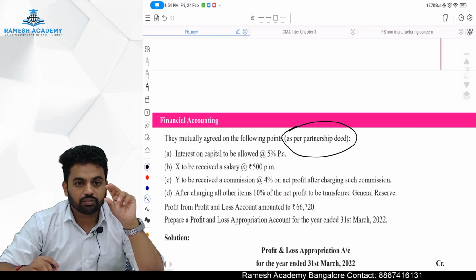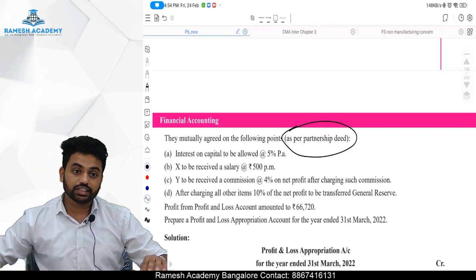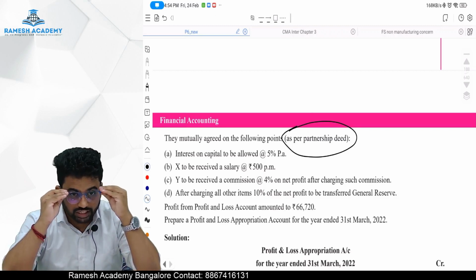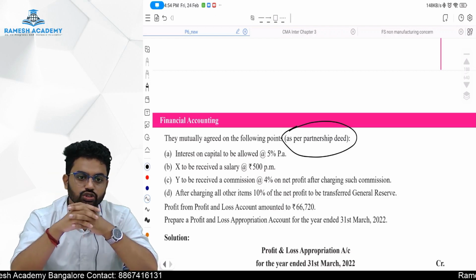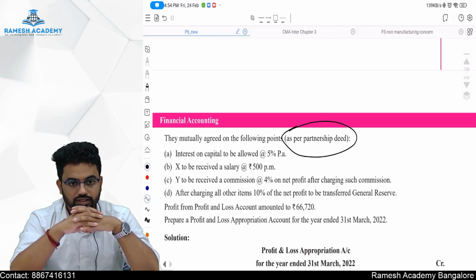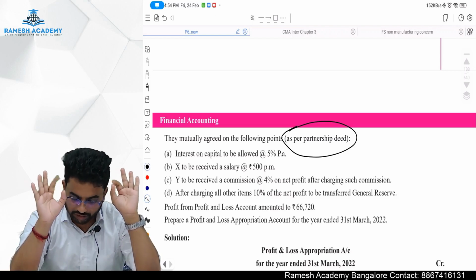So these two are not a charge against profit. Sorry, these two are the appropriation of profit, not the charge against profit. Which means only if profit is available, then only you should give this. If the profit is not available, you can't give all these things. So these are appropriation of profit, not charge against profit.